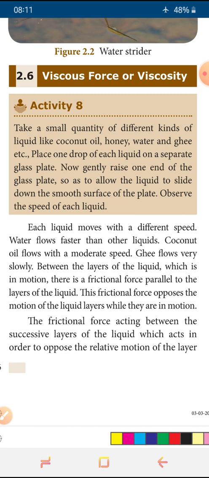So before entering into the definition of viscous force or viscosity, we should understand what is happening inside. What resists the flow, we'll discuss here using the diagram.